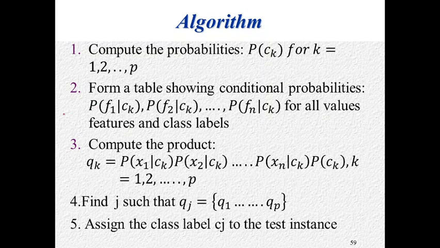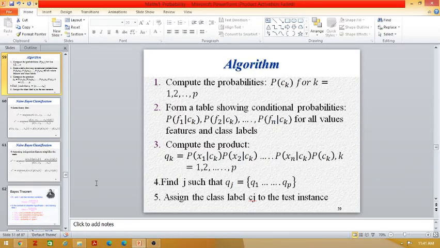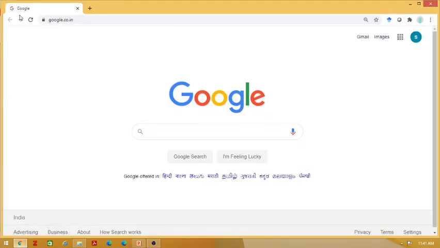These two steps are actually the training phase. Then you compute the posterior probability. Then you find the maximum value among these posterior probabilities. Then you assign that label to the test instance. This is actually the naive-Bayes algorithm. I'll show you the implementation of naive-Bayes now.